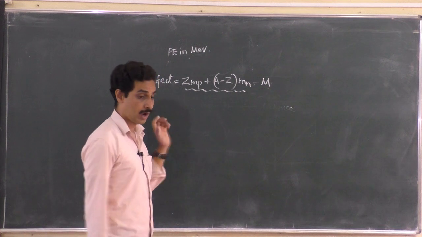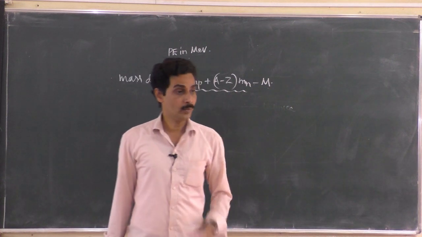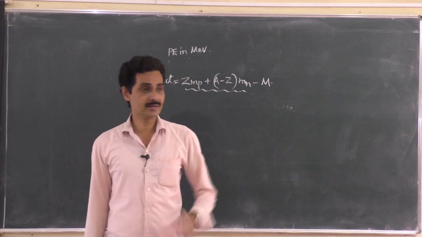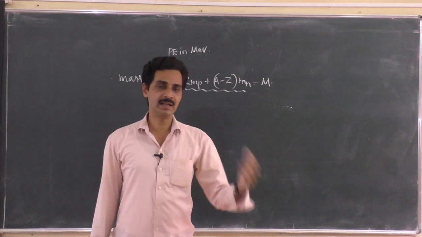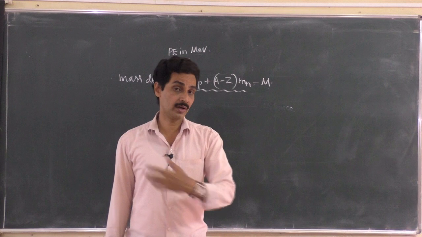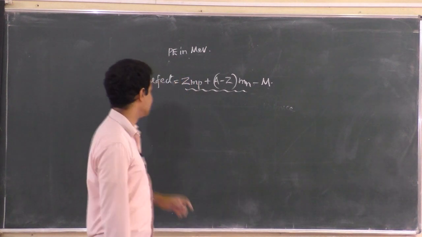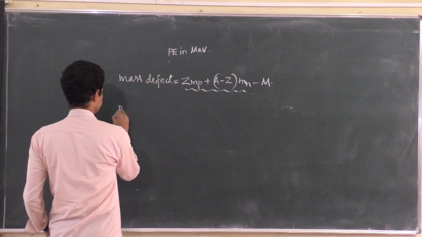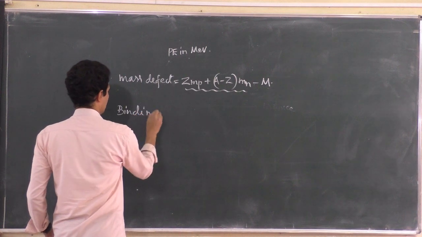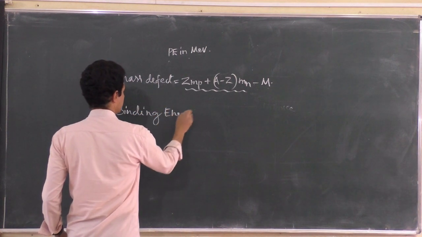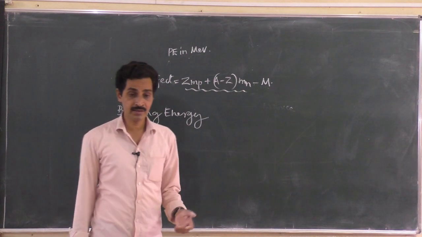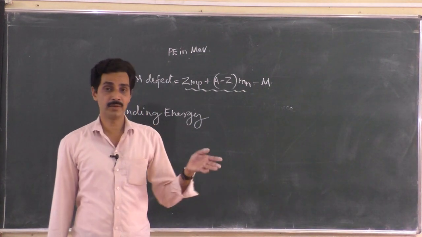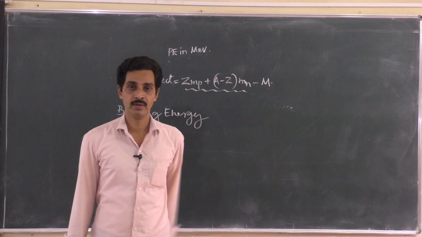Now how to find out how much is the energy of the nucleus? What is the energy of helium nucleus? What is the energy of oxygen nucleus? What is the energy of iron nucleus? And which is highly energetic, which is stronger? We want to define it all. And that, we call it as binding energy. So define binding energy. Binding energy is the energy required to form a nucleus starting from individual protons and neutrons.